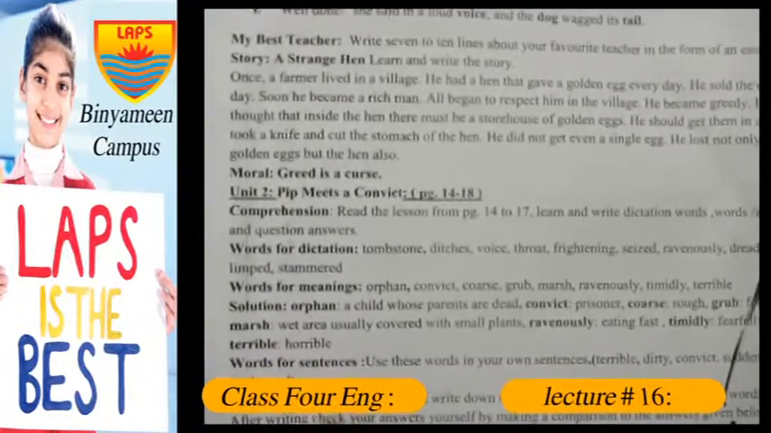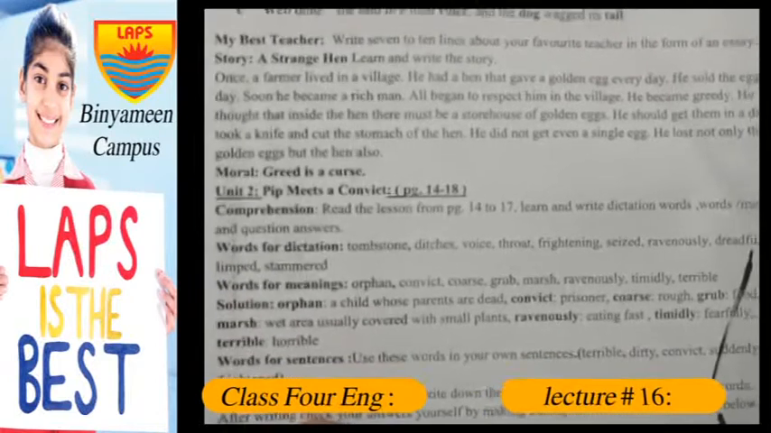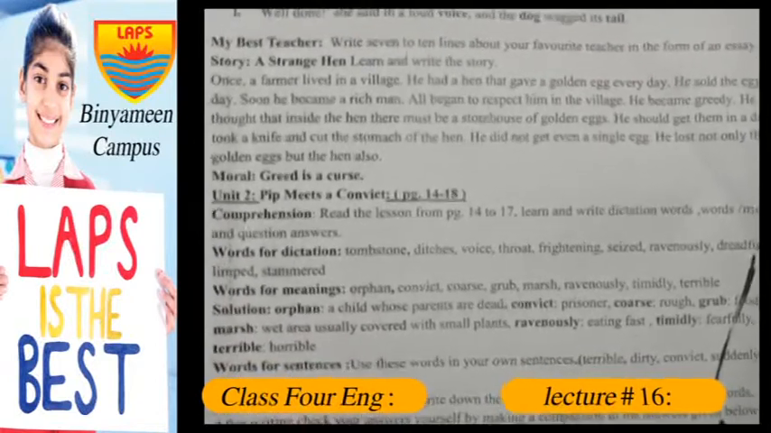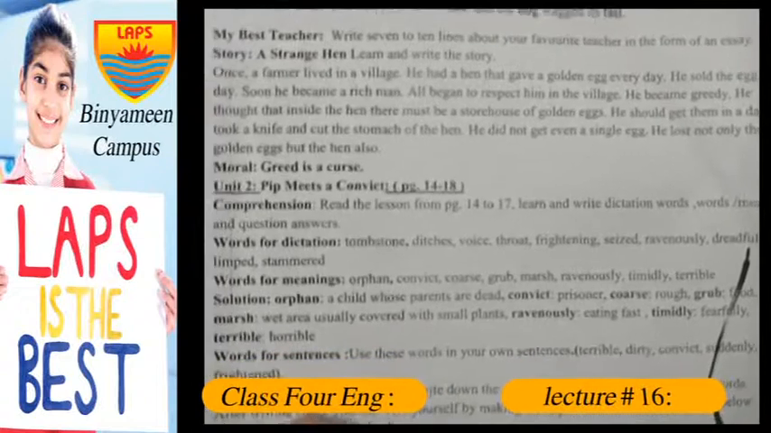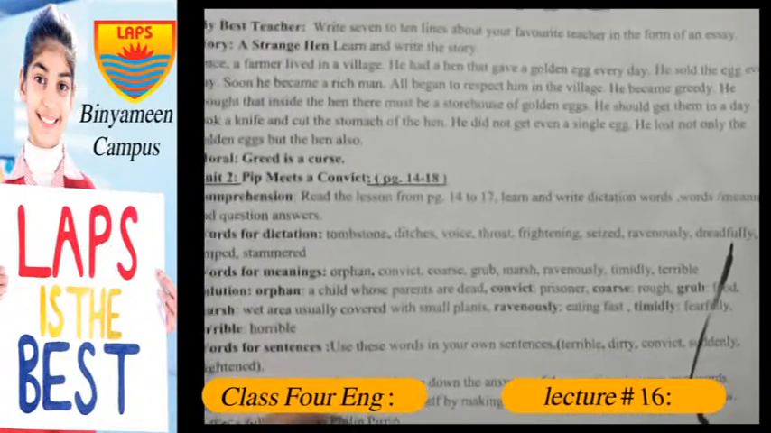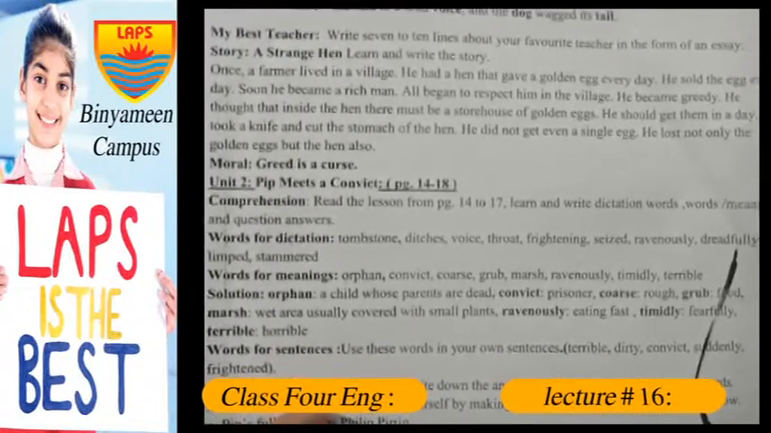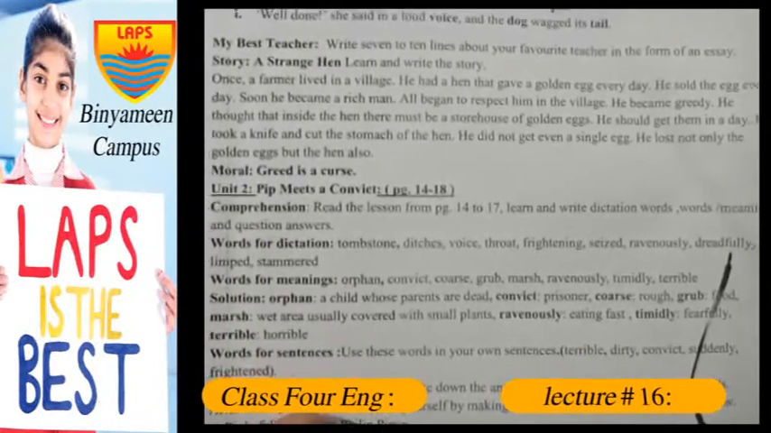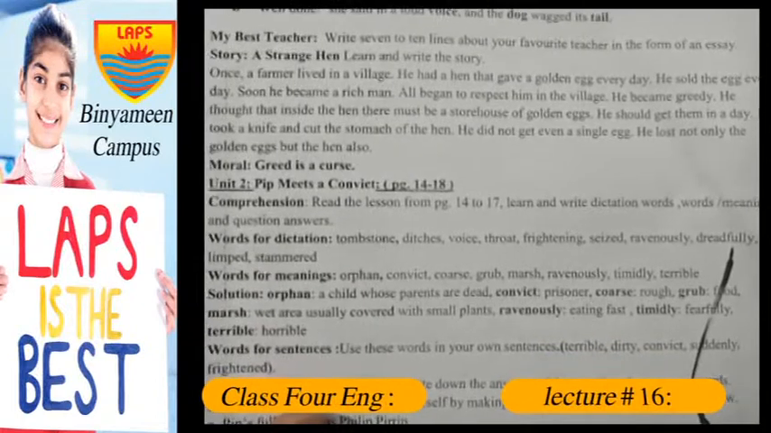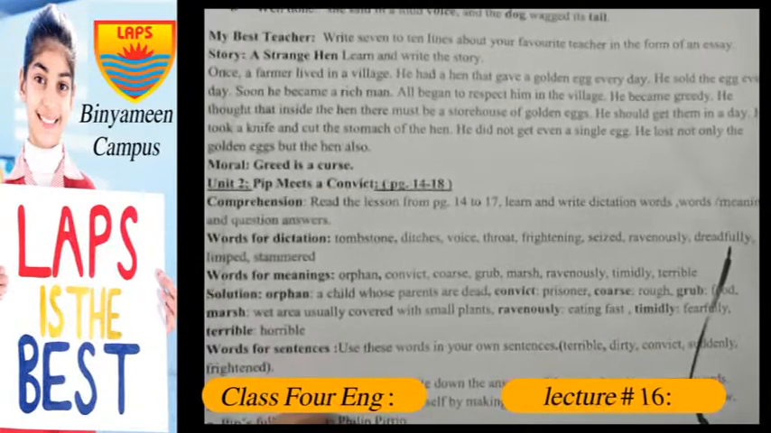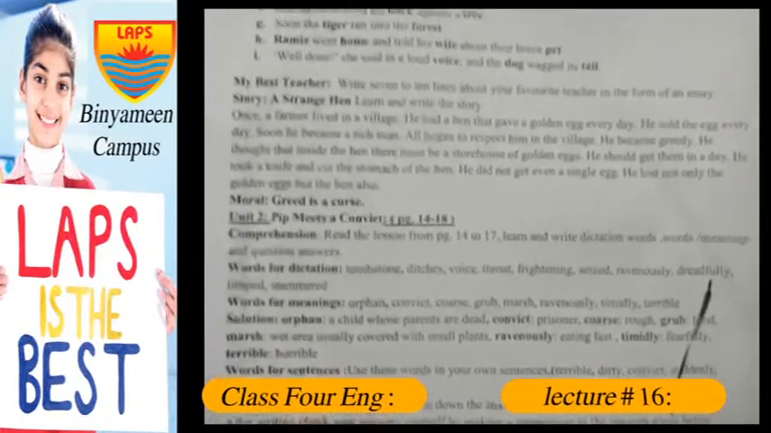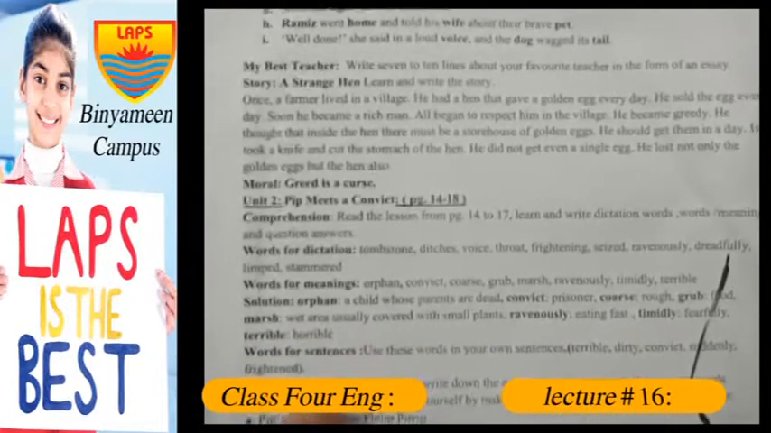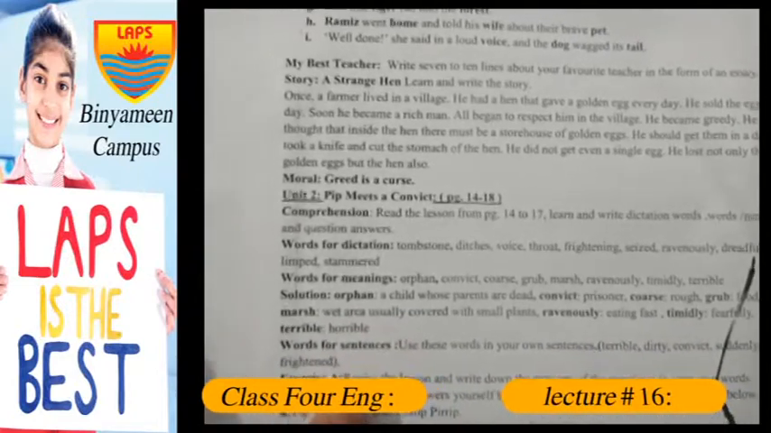Now for words meaning: orphan, a child whose parents are dead; convict, prisoner; coarse means rough; grub means food; marsh means wet area usually covered with small plants; ravenously means eating fast; timidly means fearfully; and terrible means horrible. Now these words meaning will be solved on your neat notebooks, but it is highly advised that you